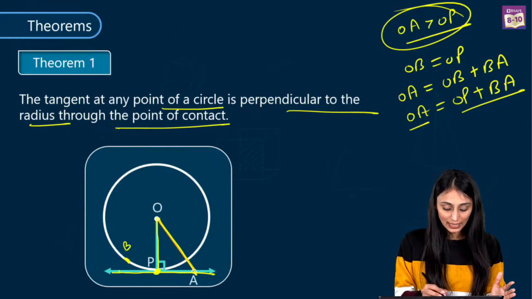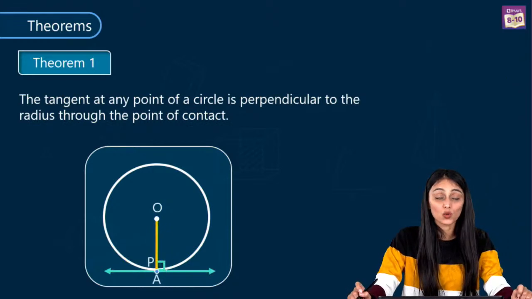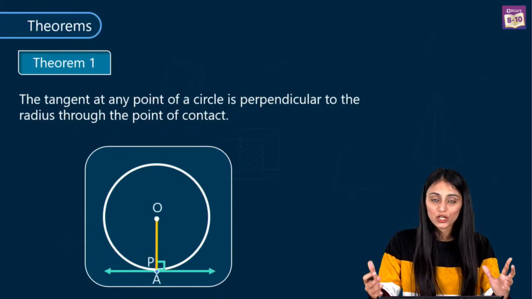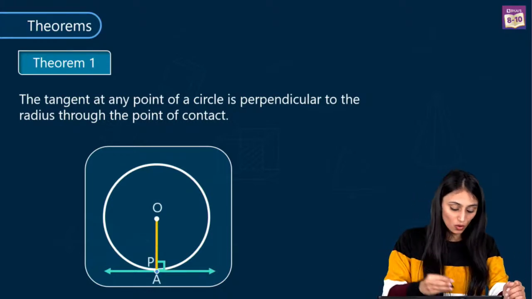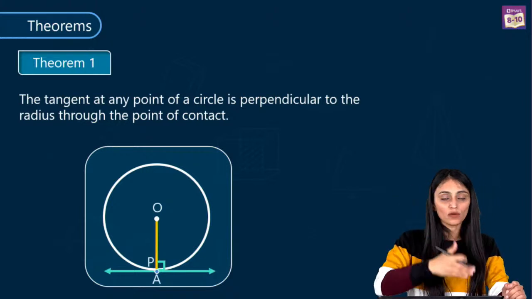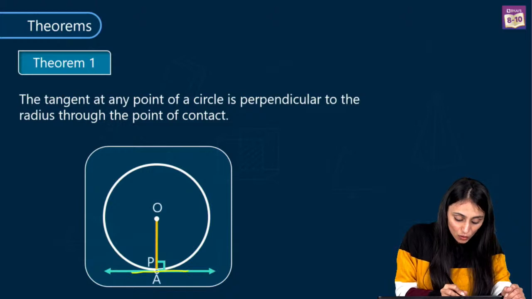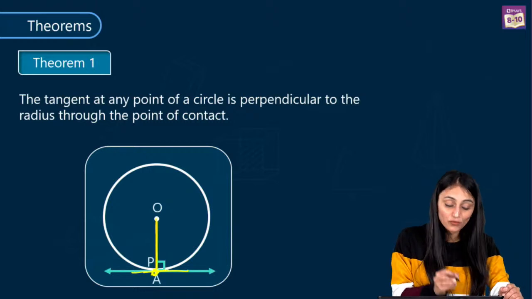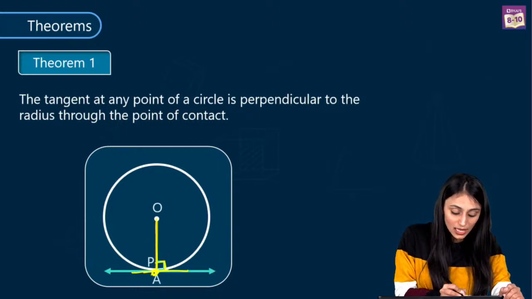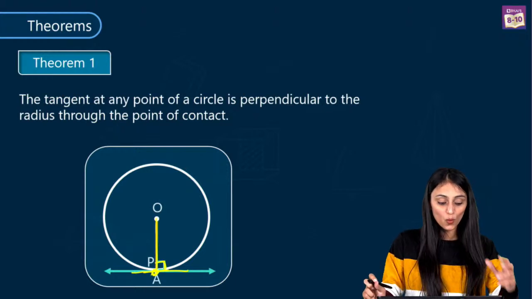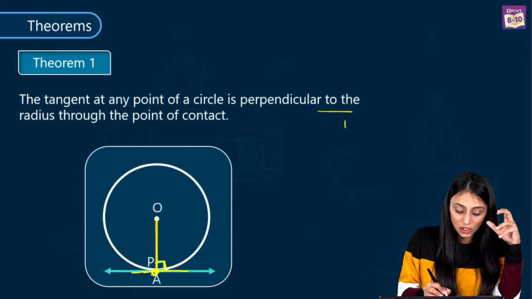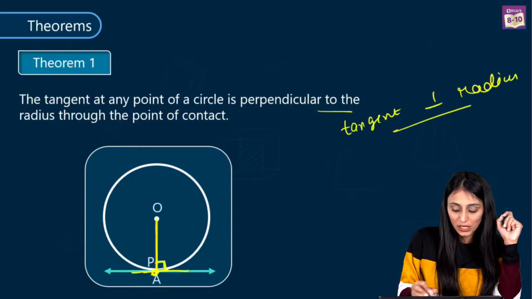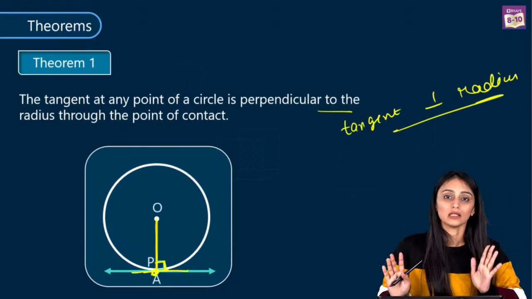So when they are coinciding with each other, OP, or you can say OA, is the shortest distance. And we know that perpendicular distance is the shortest, as we saw when A was here. So perpendicular is always shorter than the hypotenuse. And both radius and tangent are meeting at this point of contact, and we observed in the previous slide that this is actually perpendicular. So we can say that tangent and radius are always perpendicular to each other at the point of contact. This is what this theorem is about.